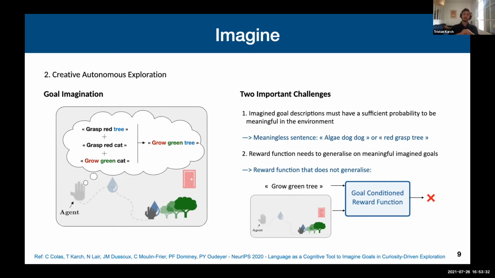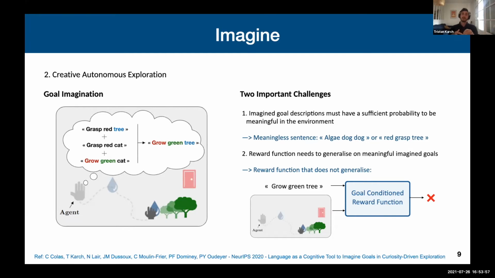So even though this idea is quite simple, goal imagination involves two important challenges. The first one is that we want to generate descriptions which have a sufficient probability of being meaningful in our environment. Indeed, if I randomly mix words that were communicated by the social partner, chances are that I'm going to generate meaningless sentences with repeated words or bad ordering of words or things like that.